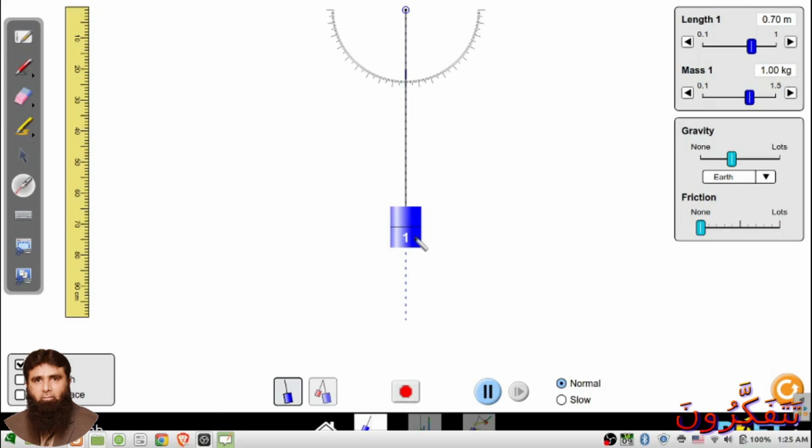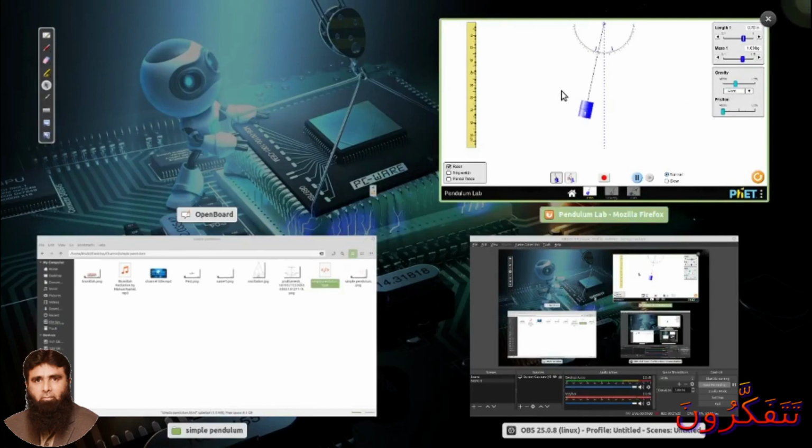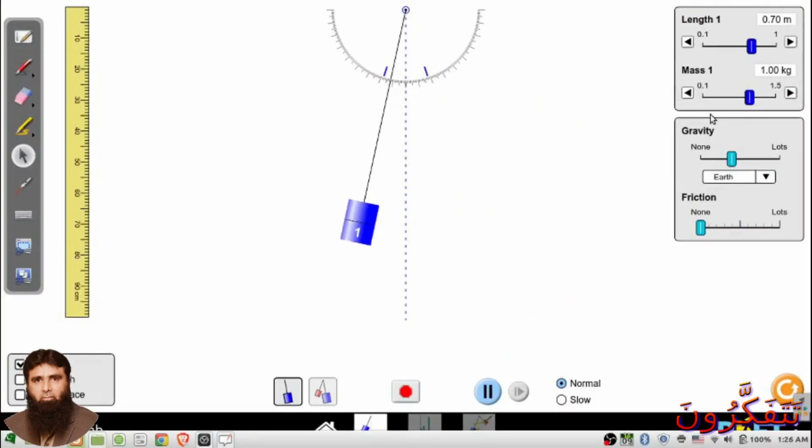Now see, here the angle is 18 degrees. Now we start moving it. Now what happens with it when we increase its length? As we increase its length, what happens?